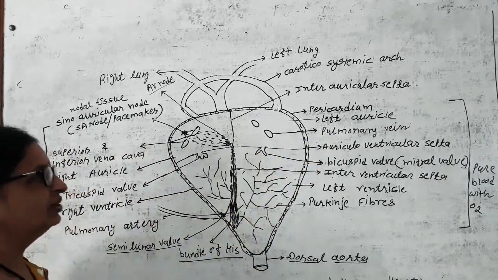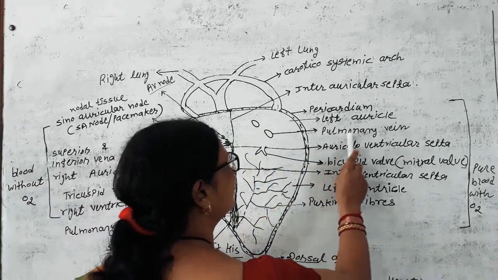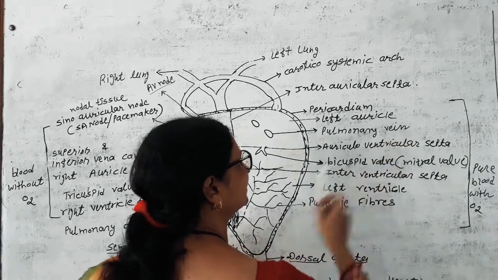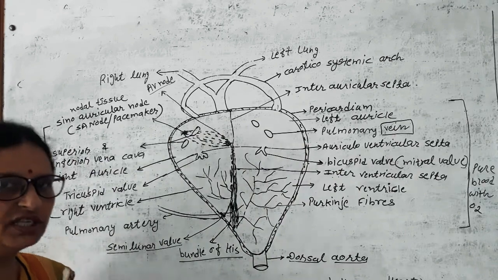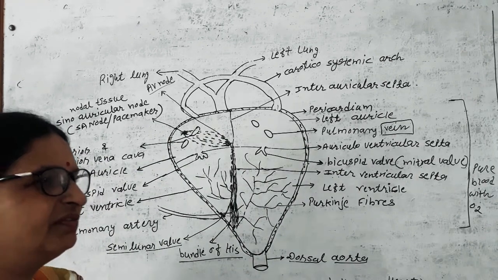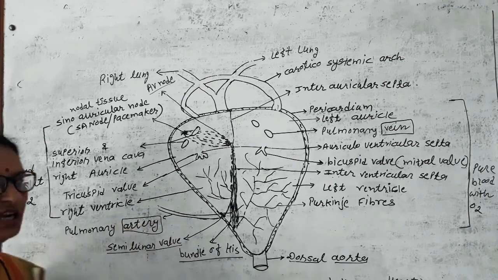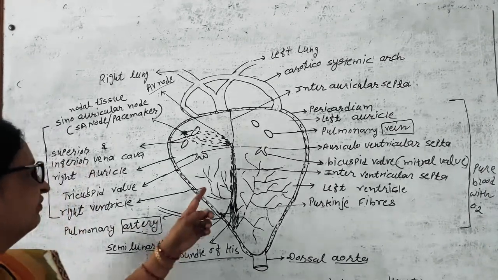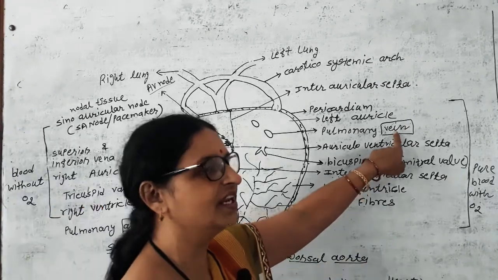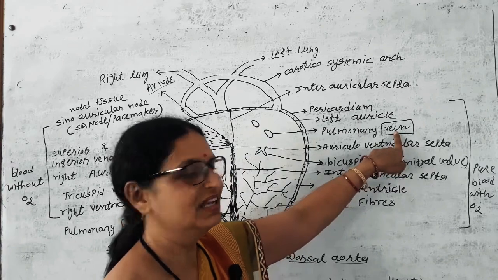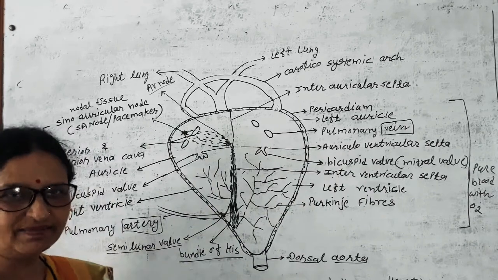Here you may be confused. Here we have written pulmonary vein. In the body, veins carry blood without oxygen. We know that veins always carry deoxygenated blood, and arteries carry oxygenated blood. But here we have seen that deoxygenated blood is carried by the artery and oxygenated blood is carried by the vein. So this is reciprocal to the rest of the body.